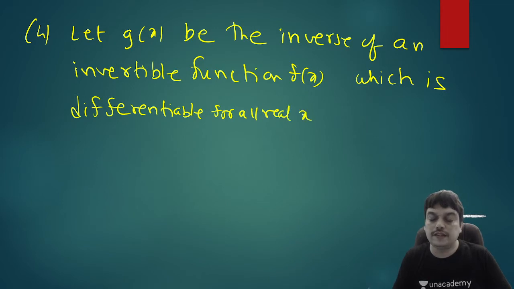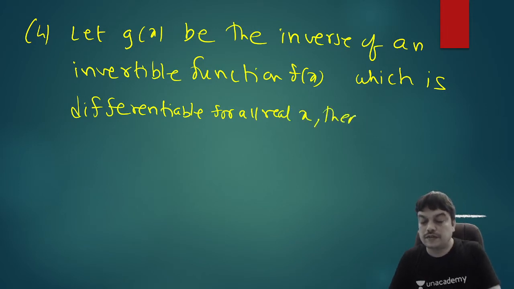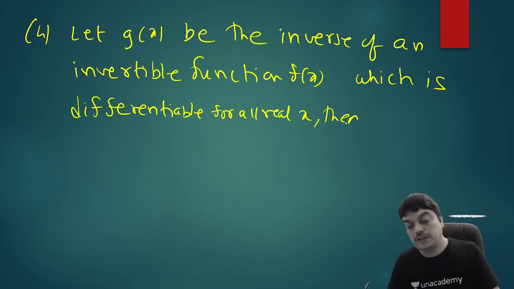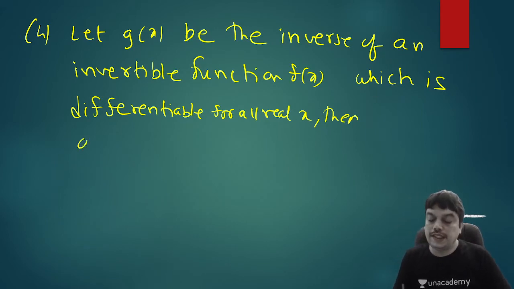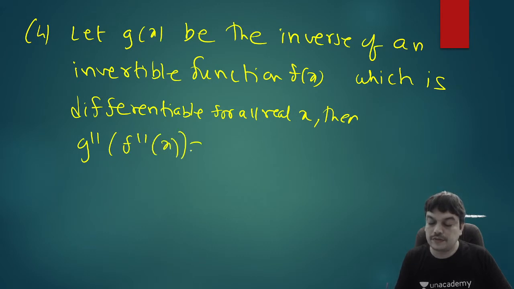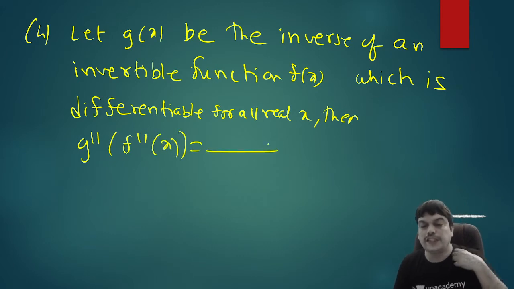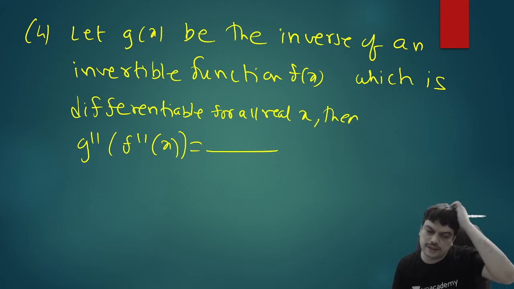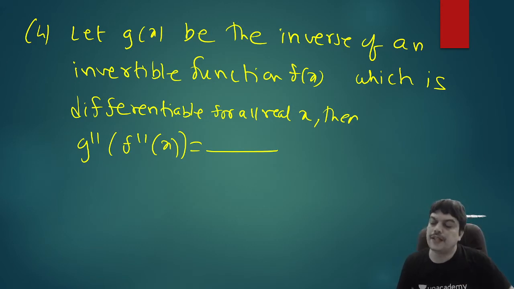So that is given. Then you have to find out g double dash of f double dash of x. So this question, let us do it without options. Options are not required. I'll do it directly. So if g of x is the inverse of an invertible function f of x, what is g double dash of f double dash of x?